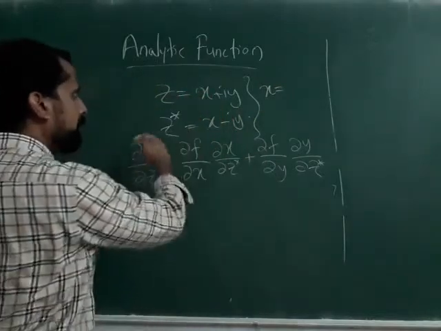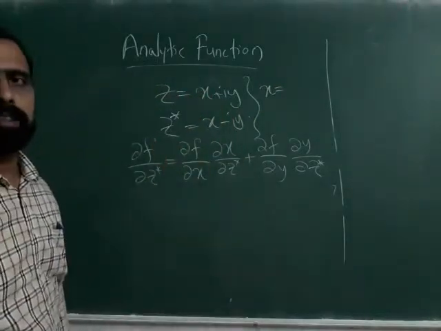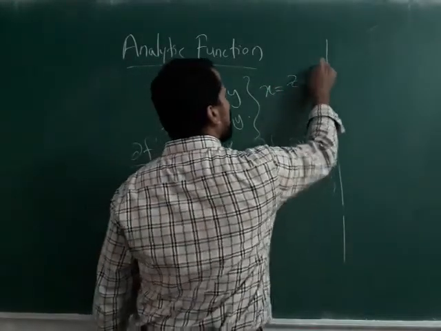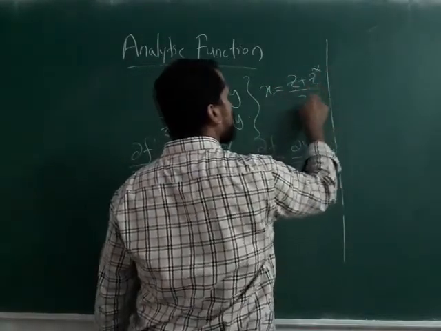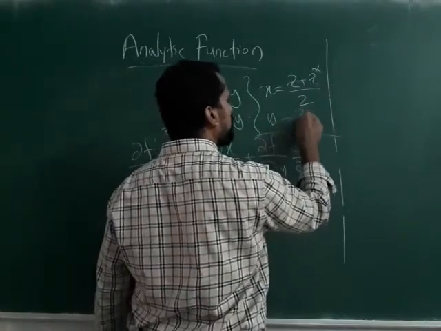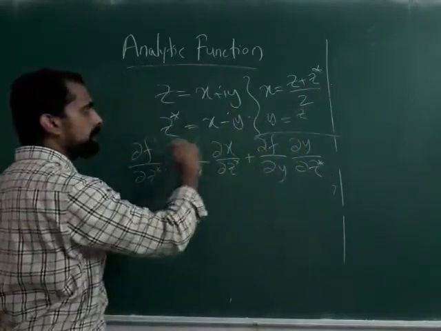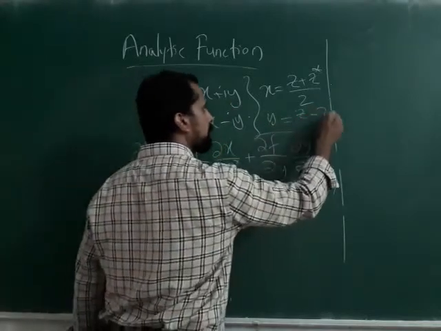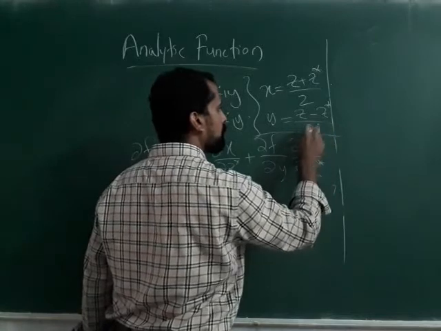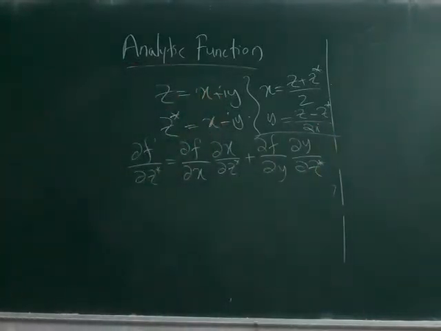You have to add them and divide by 2. So x is z plus z star by 2. And what about y? y is equal to, you subtract them and divide by 2i. So y is z minus z star by 2i.